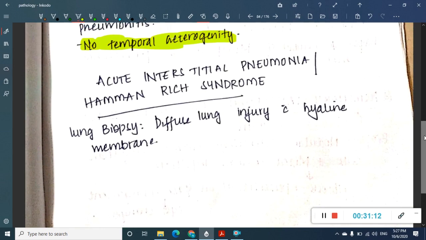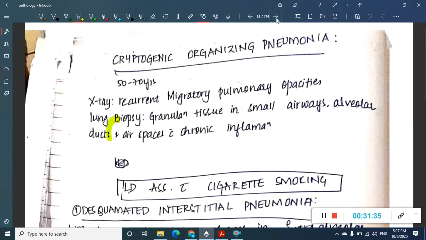Then the next type of pneumonia is acute interstitial pneumonia, also called Hamman-Rich syndrome. In this acute interstitial pneumonia or Hamman-Rich syndrome, you see diffuse lung injury, and you will also see development of hyaline membrane. Then there is the next type, which is called cryptogenic organizing pneumonia.